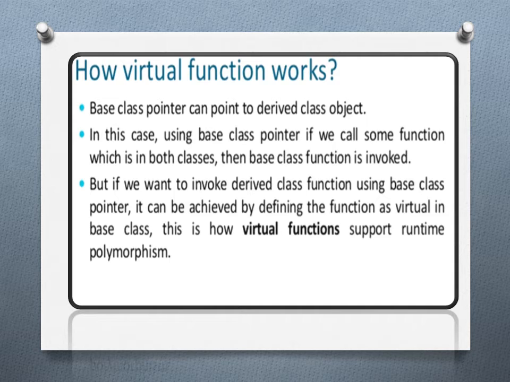To solve this problem, we use virtual, and if we make the base class function virtual, we can access the function from the derived class. In this way the virtual function works.